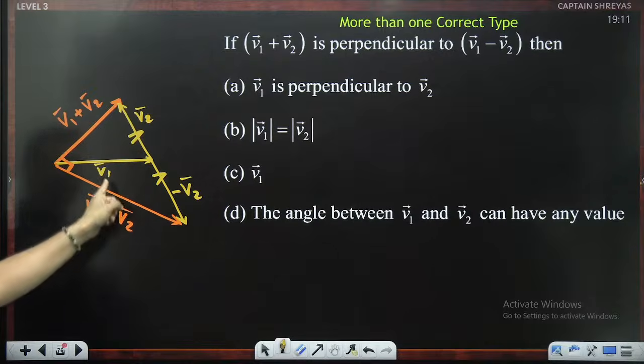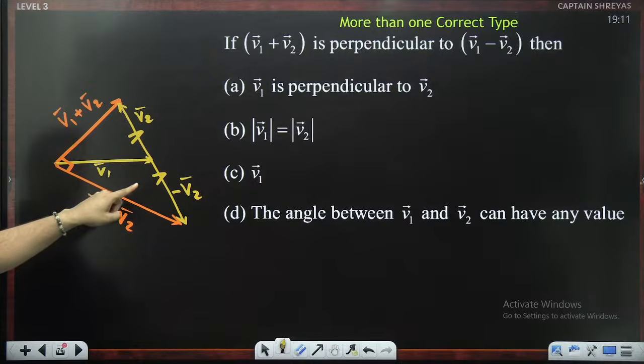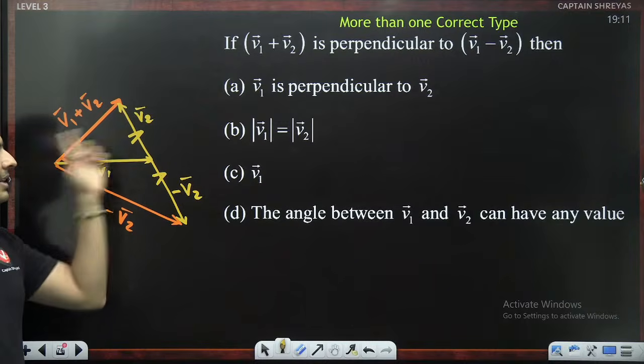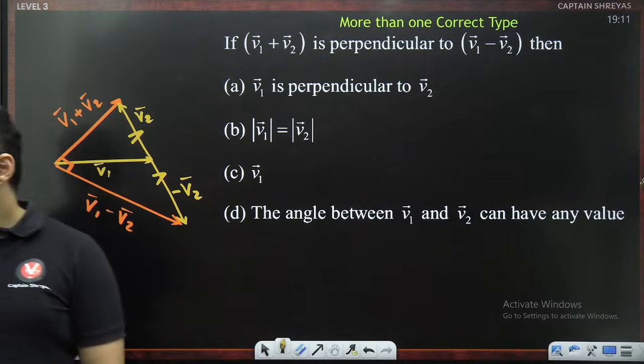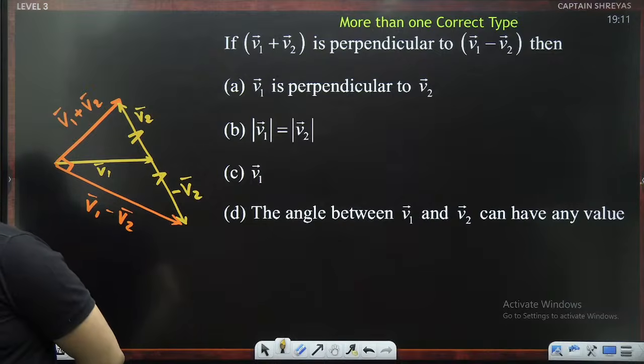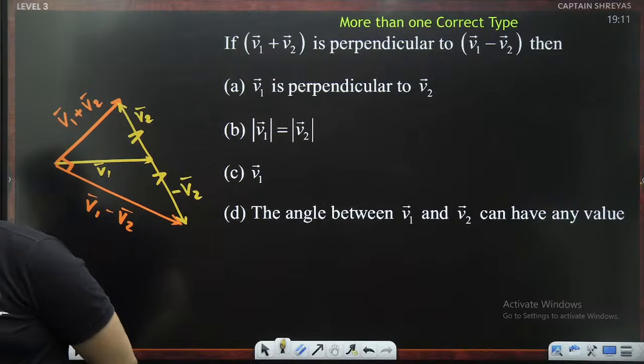Should V1 be perpendicular to V2? And the angle between V1 and V2 can have any value. A lot of you will be tempted to think V1 is perpendicular to V2. Think and tell me. Yes or no? How many of you are tempted? Come on, put it up. How many of you are tempted to think that way? I knew it. Many of you will be tempted to think that way.